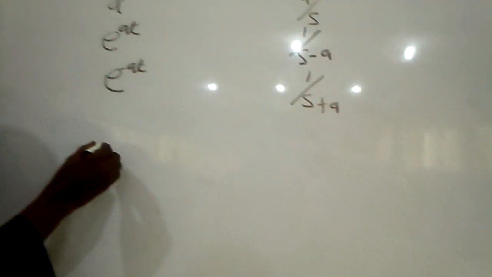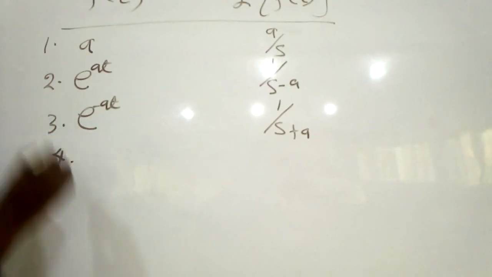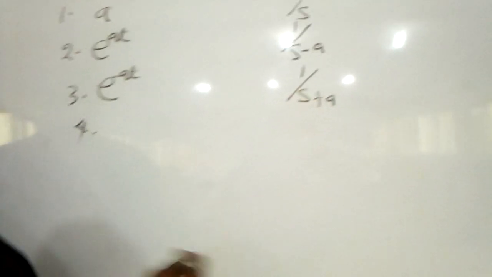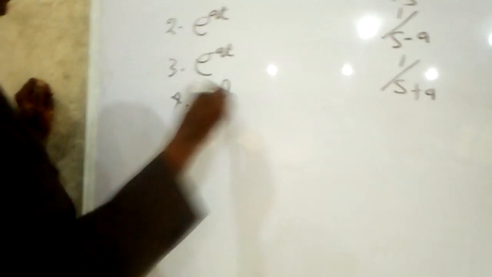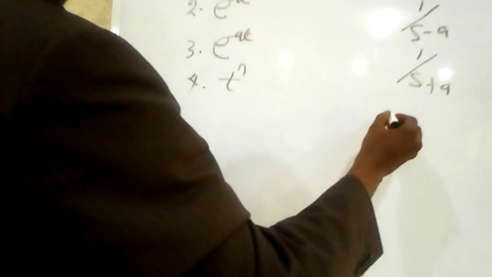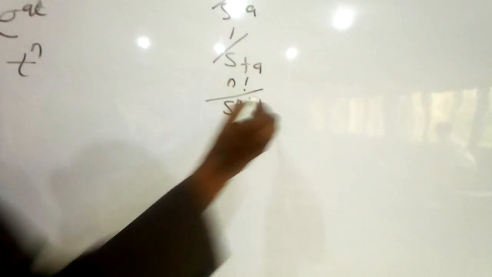This is 1, this is 2, this is 3, this is 4. Then we look at the Laplace of a trigonometrical function, or the Laplace of t raised to power n. The Laplace of t raised to power n is n factorial over s raised to power n plus 1.